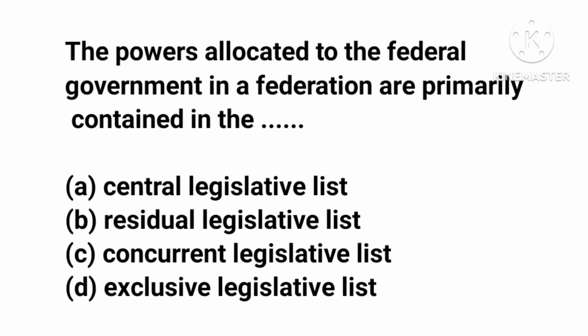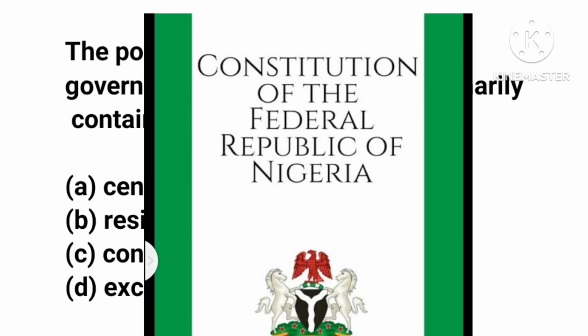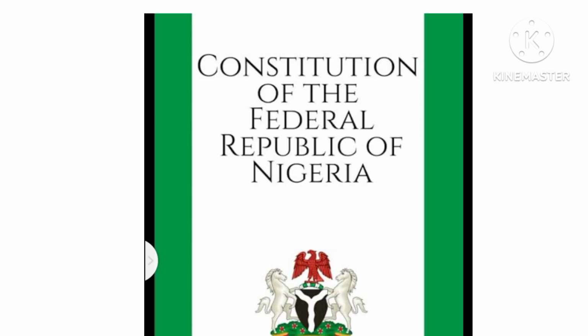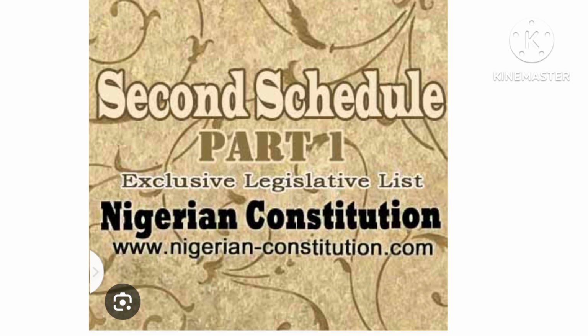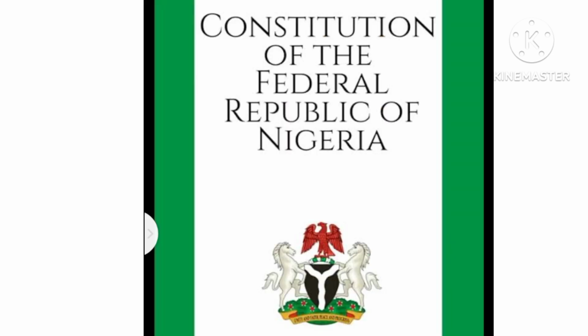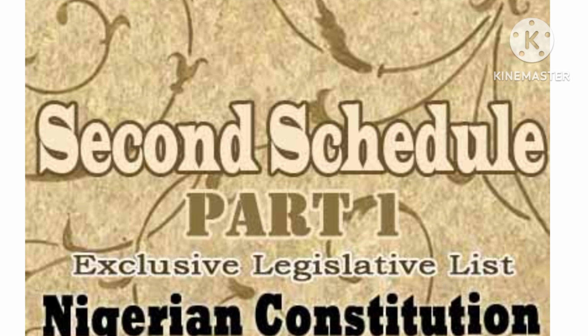Now, in the Constitution, there is what is called the legislative list. The legislative list in the Constitution provides for the distribution of powers between the federal government and the state government. It tells where the federal government alone should legislate, where the state government alone should legislate, and where the federal government and the state government should legislate together. Now we have the exclusive list. The exclusive list, found in the Constitution, is assigned to the federal government.